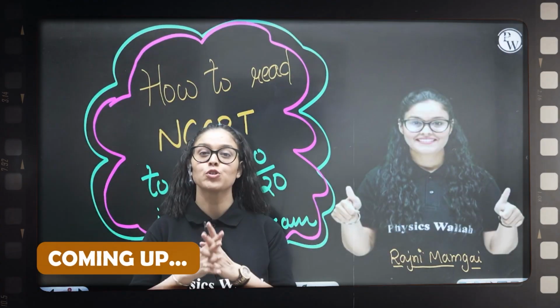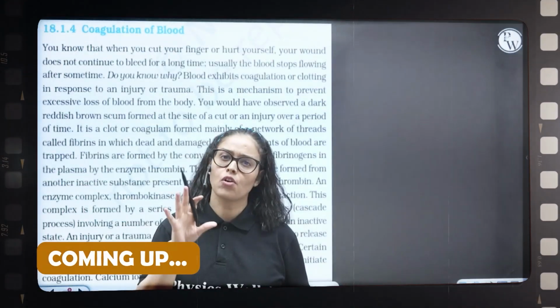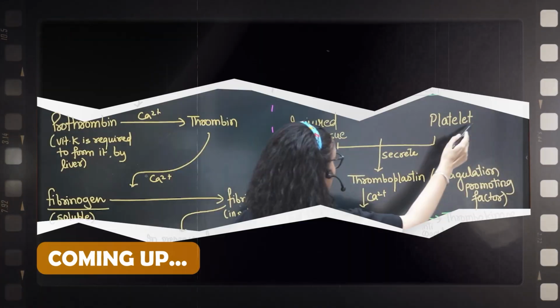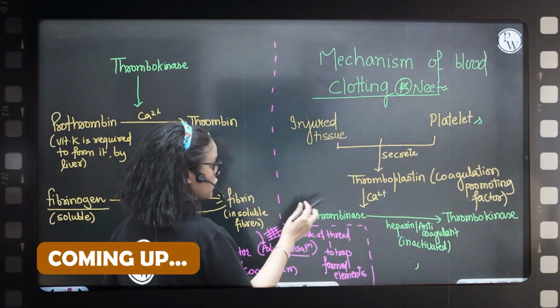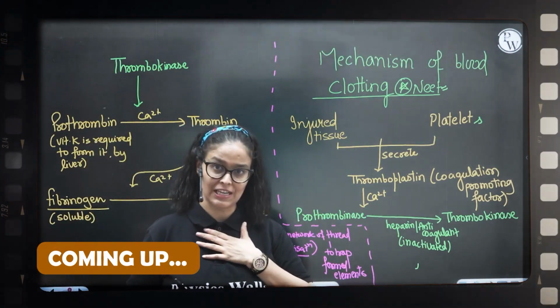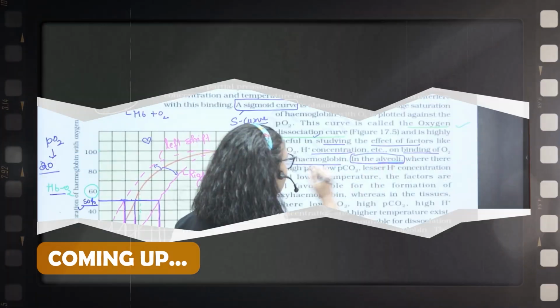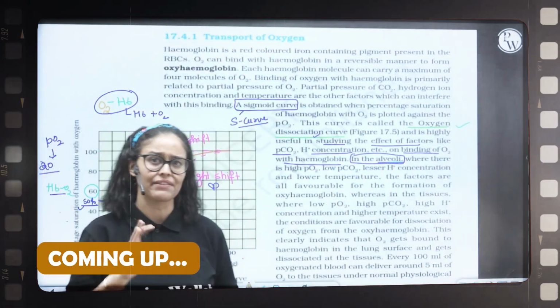We will see how to read NCERT in order to get full marks in biology. You will find a lot of questions from this paragraph. Platelets and injured tissue will secrete this thromboplastin, which in the presence of calcium will activate prothrombinase, which is present in our blood, and then it forms the solid network of the thread condition. So a lot of complicated things are given in this paragraph.